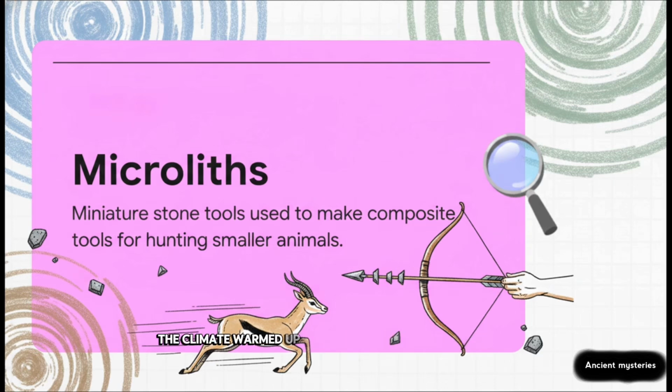So, transitioning from the freezing Paleolithic to the warmer Mesolithic era, human behavior had to change. The climate warmed up, grasslands expanded everywhere, and suddenly you have a proliferation of much smaller, much faster animals. To hunt them, humans couldn't exactly rely on heavy, clunky hand axes anymore. The crucial takeaway here is adaptation. They invented microliths. These were miniature, finely crafted stone blades, sometimes just an inch long, that could be attached to wood or bone to make arrows and spears. It was a massive leap in technology.